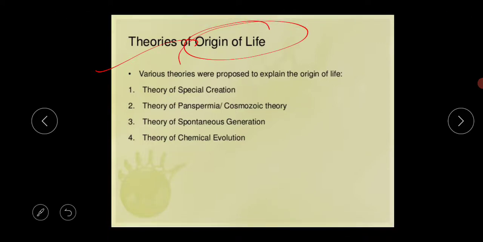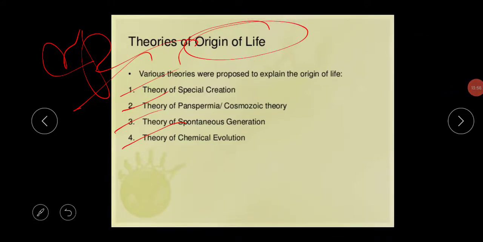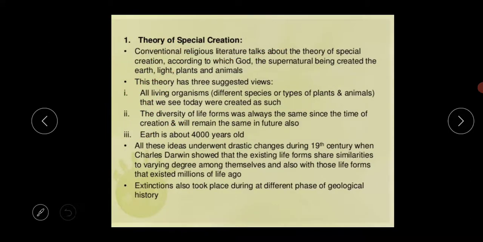The first is the theory of special creation. The second is the theory of panspermia or cosmozoic theory. The next is the theory of spontaneous generation, and the last is the theory of chemical evolution. So this is important. First, the theory of special creation; second, cosmozoic; third, spontaneous generation; and last, chemical evolution.